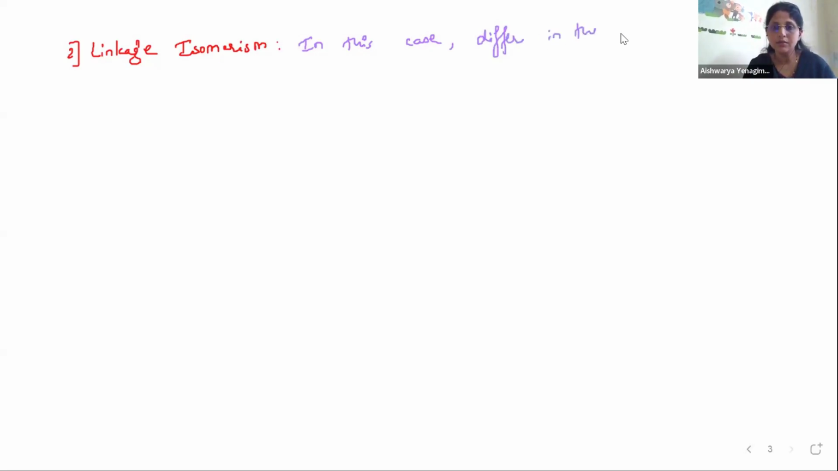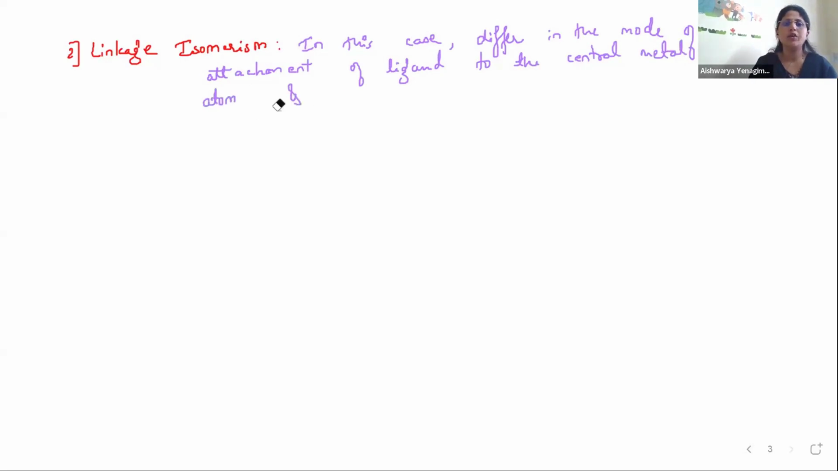Differ in the mode of attachment of ligand to the central metal atom, and the phenomenon is called what? The phenomenon is called linkage isomerism. For example, let us take one example to understand this.